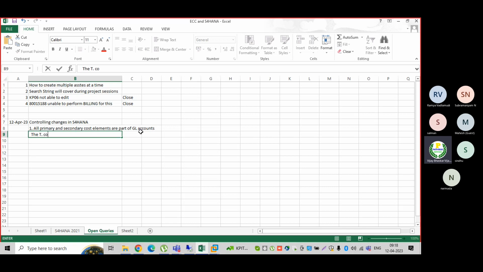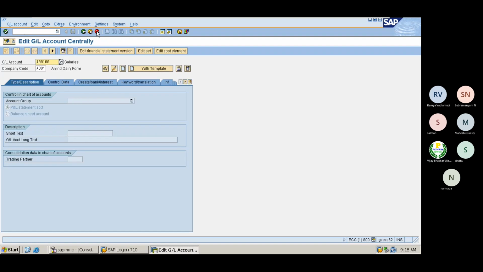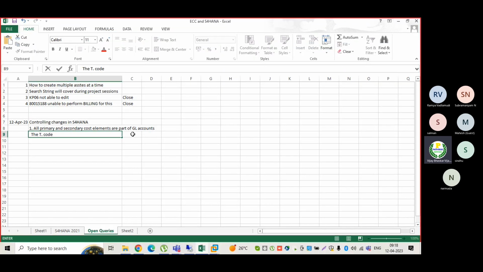The transaction codes KA01 to KA06 have been removed from S4 HANA. Let me go back here. We can see KA01, KA06, all of these have been removed.